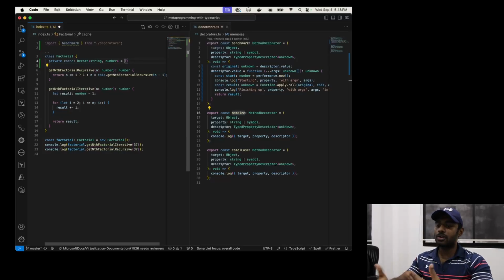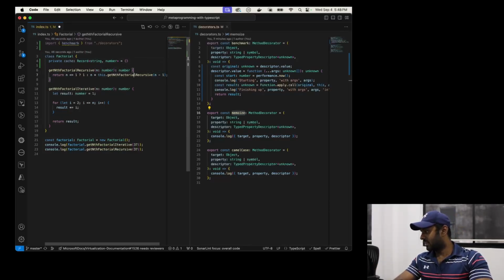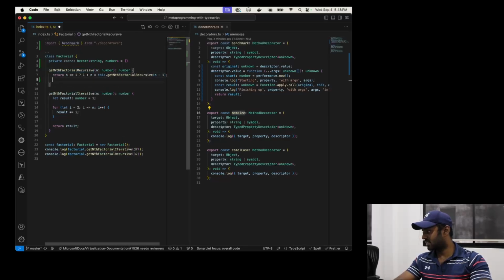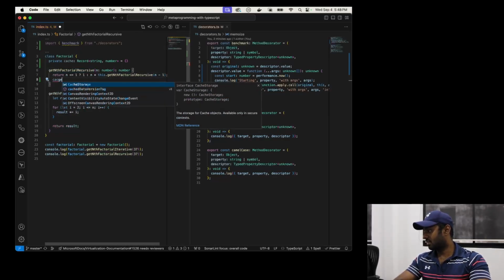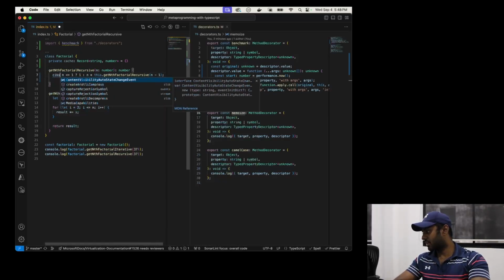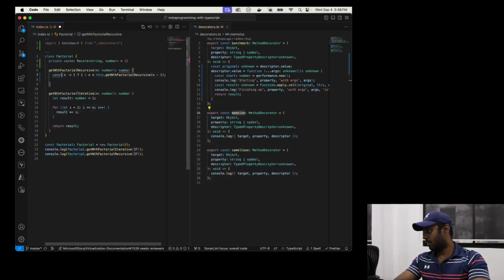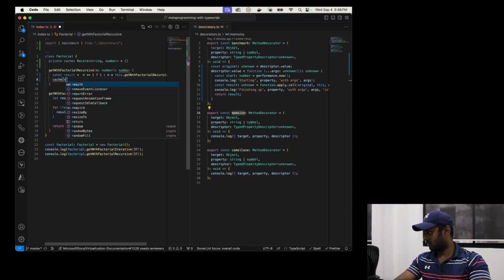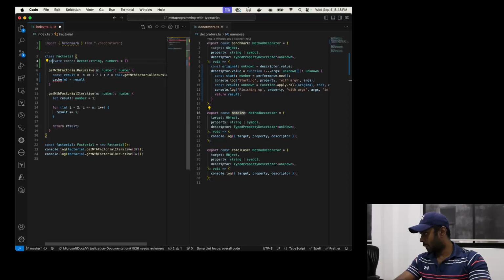If you were to follow the traditional approach, on this line you would populate the cache and get the result over here. There are multiple ways. I'm just eyeballing the easiest and most obvious way to do this: n equals result.